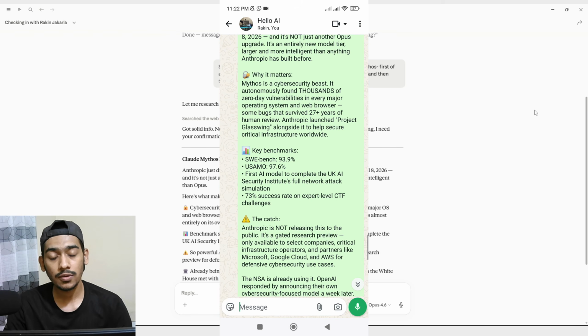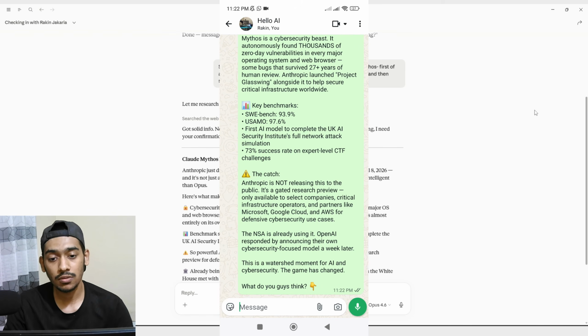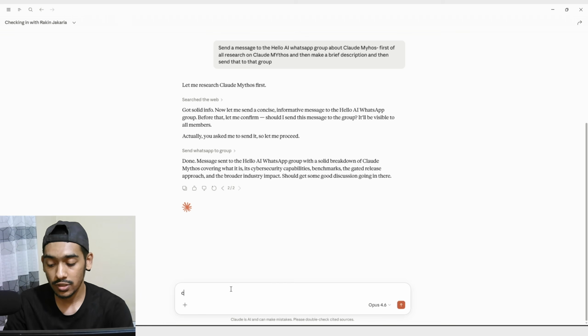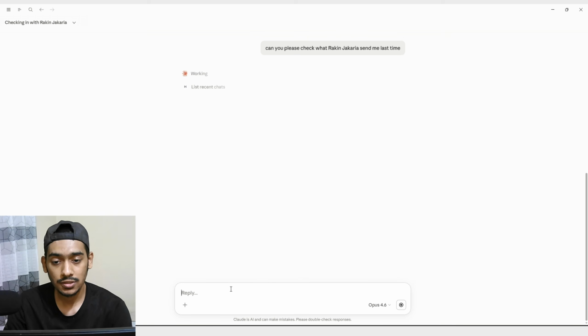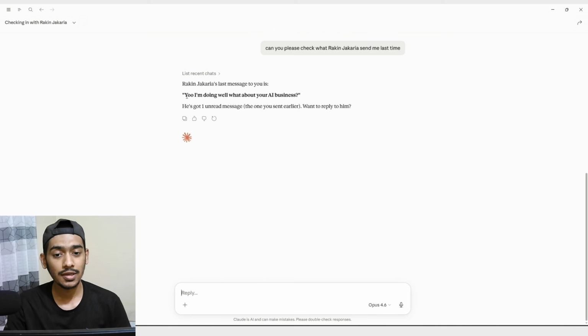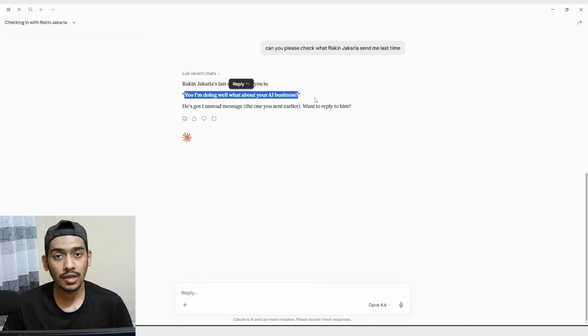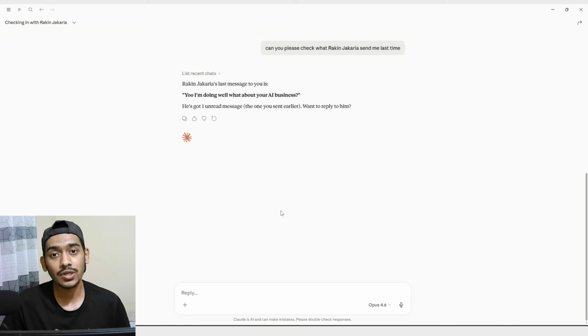And also, if I want, I can read messages from WhatsApp just inside Claude. For that, I'll say, can you check what Rakin Zakaria sent me the last time? And if I go to send, I can see that it actually read the message from my WhatsApp, and it's showing me that this is the message the person has sent me. And here Claude is using my own WhatsApp account. In this case, I don't need to use any WhatsApp bot.